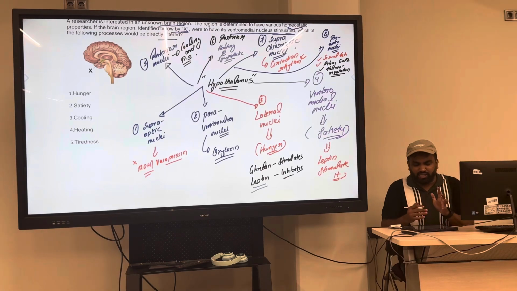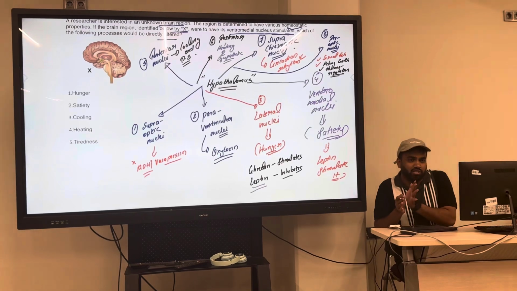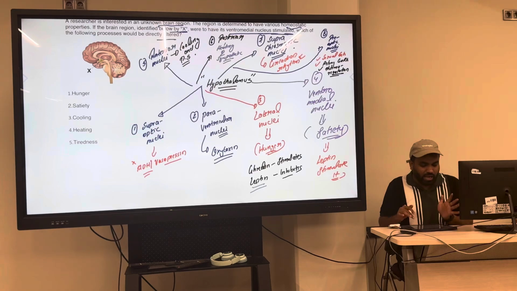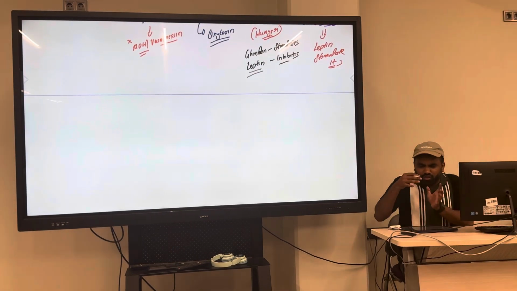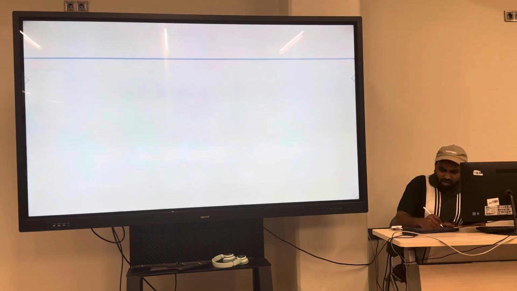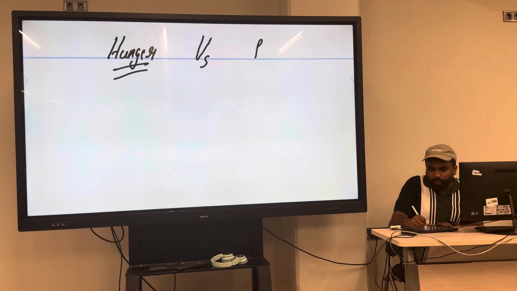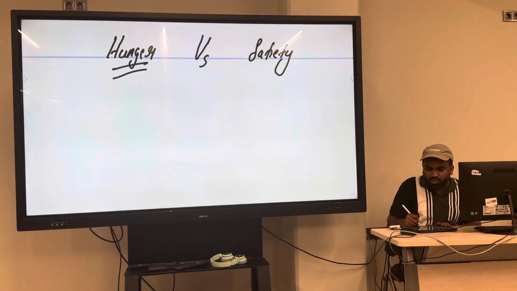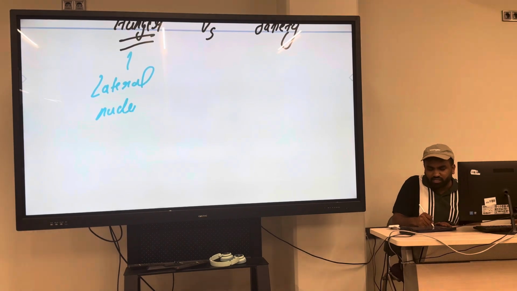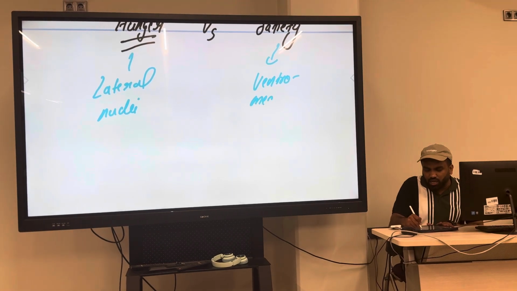See, we are not expecting the question direct. Today was the NEET PG exam. Every exam is becoming clinically oriented, so they can change this in different ways. Even if the question is simple, we get confused by opposite functions. What are the opposite functions? One is hunger. Many of you chose the answer as hunger. Hunger versus what? Satiety. Who controls hunger? Lateral nuclei. Who controls satiety? Ventromedial nuclei. There is a high chance we forget it.